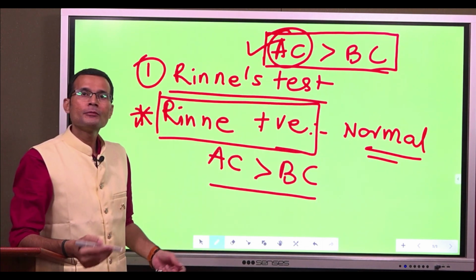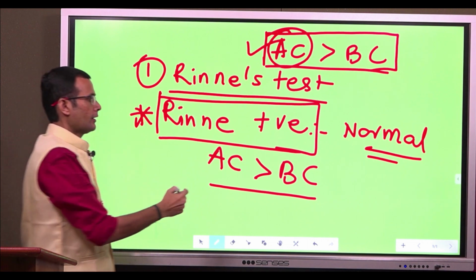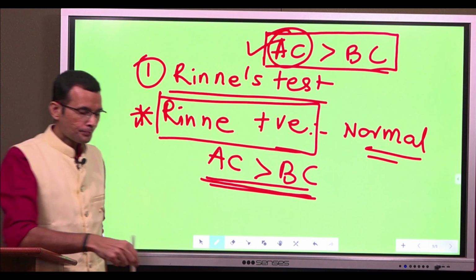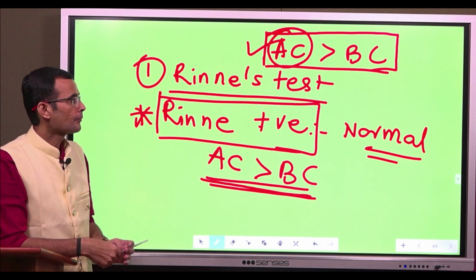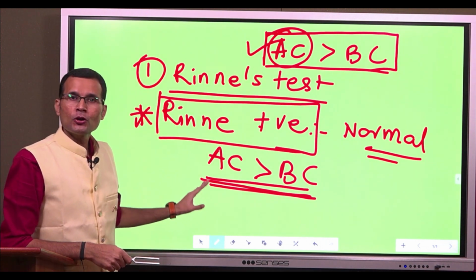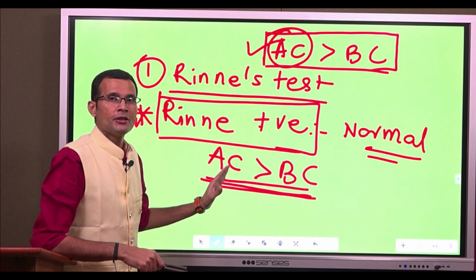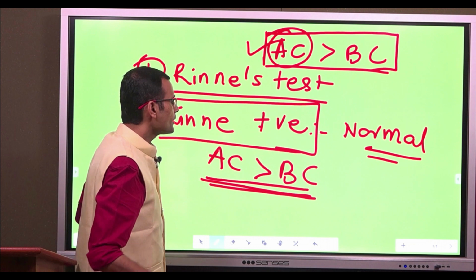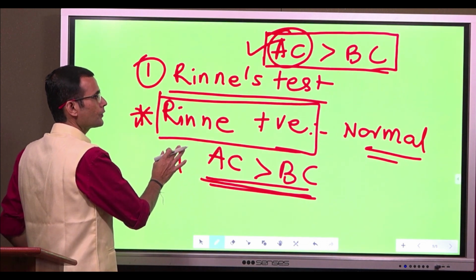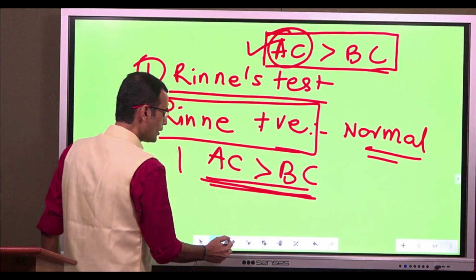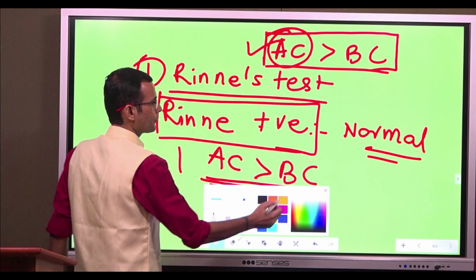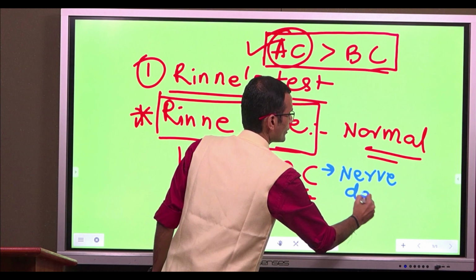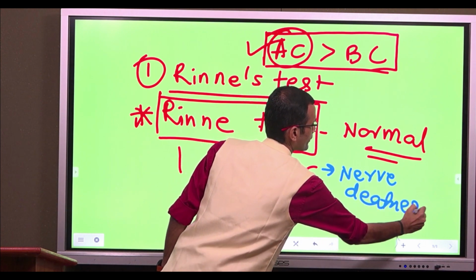When it's normal, and that means air conduction better than bone conduction. Hold on. That's not all. The story does not end here. There is another interpretation of this AC better than BC. Either the patient can be normal, or there is a possibility of nerve deafness, sensory neural deafness.